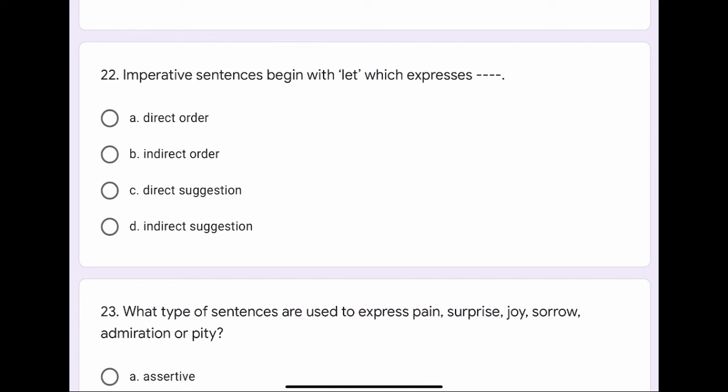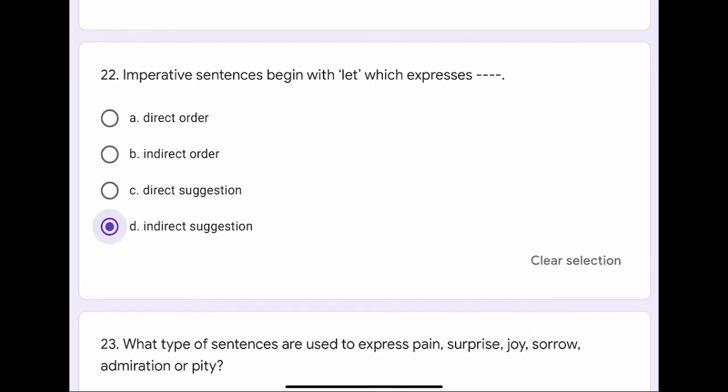Question number 22. Imperative sentences begin with let, which expresses dash dash. The options are A. Direct order, B. Indirect order, C. Direct suggestion, or D. Indirect suggestion. The correct option is D. Indirect suggestion.